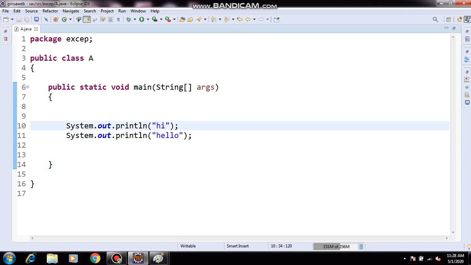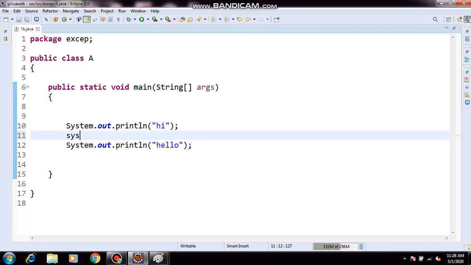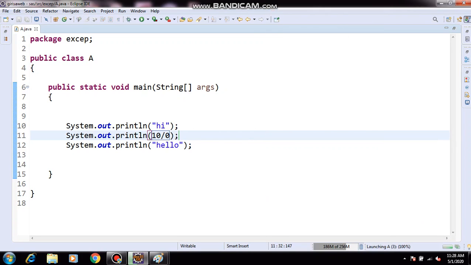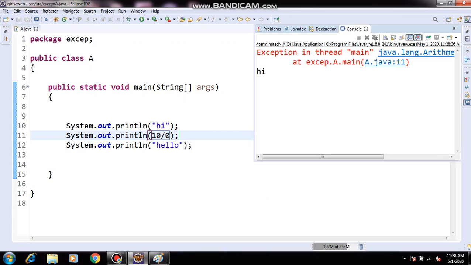Now between hi and hello, I am giving System.out.println of 10 divided by 0. Again I run the program. See what output came. Hi printed, but hello is not printed.